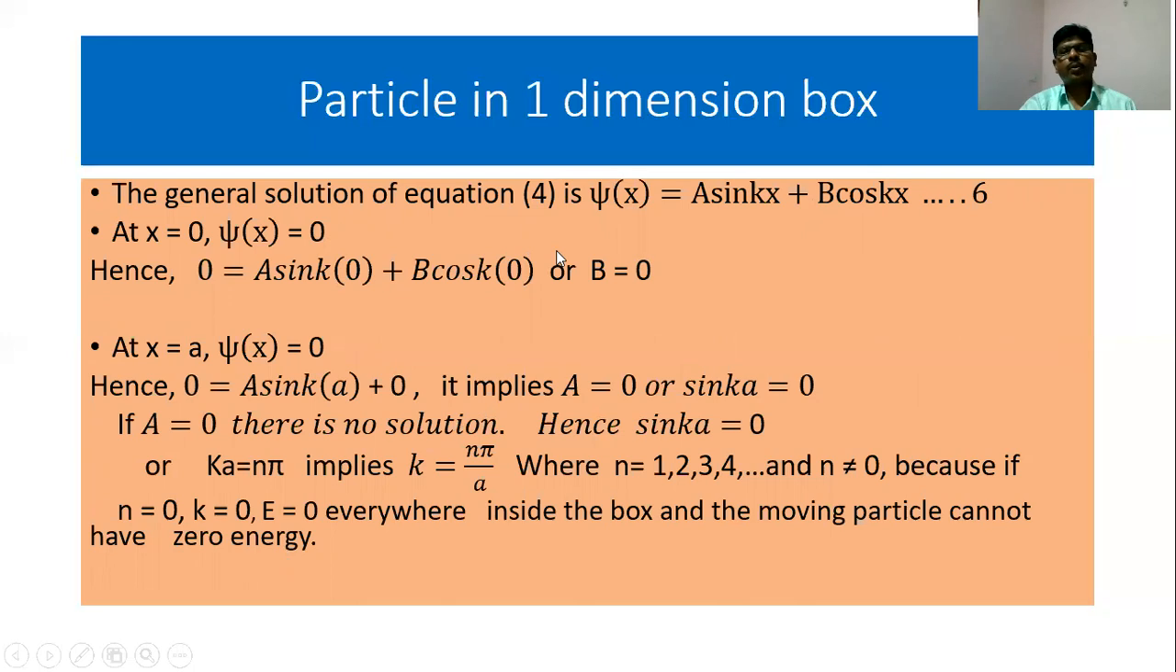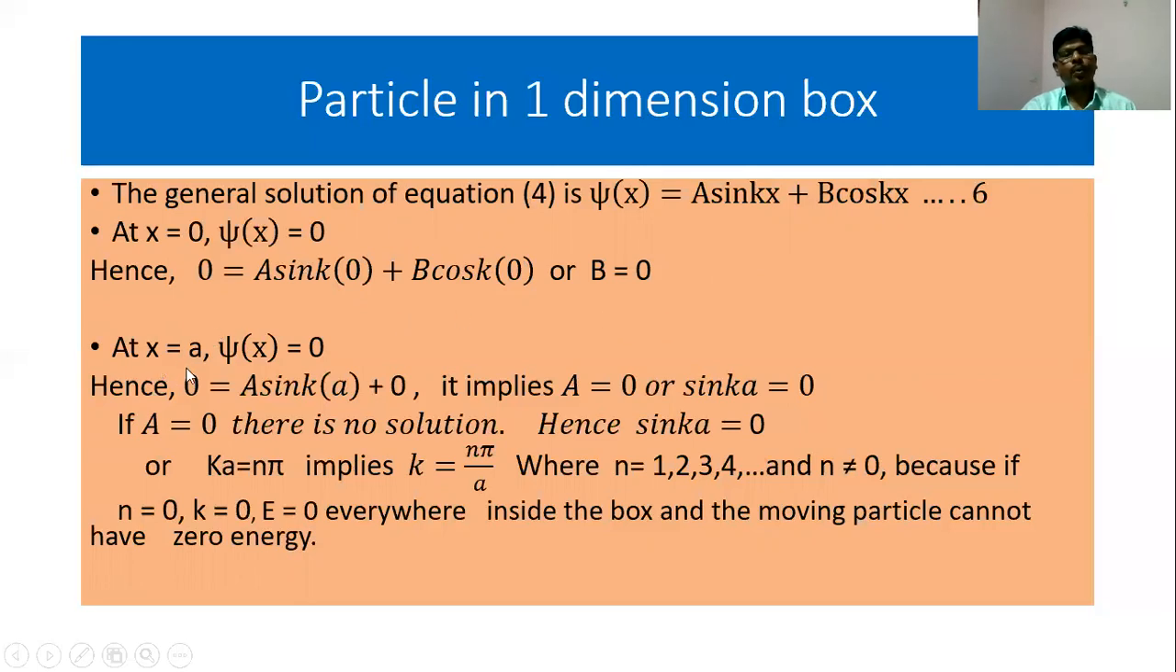The general solution of the equation 4 is taken as psi of x is equal to a sin kx plus b cos kx. But we know at x is equal to 0, the psi of x value is equal to 0. Why is it so? At this particular point, the potential is infinite and the particle cannot exist over there. Substitute these values in equation number 6. We arrive at 0 is equal to a sin 0 plus b cos 0. We know that sin 0 is equal to 0, cos 0 degrees is equal to 1. So we arrive at b is equal to 0.